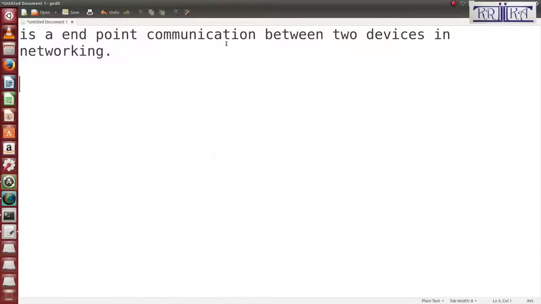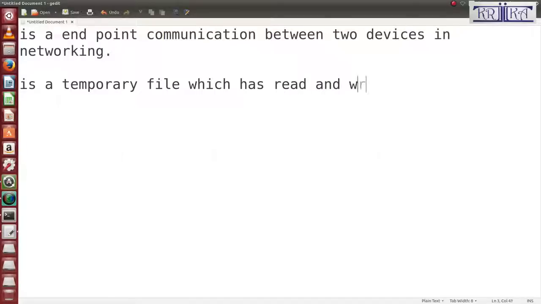Second definition is what? Socket is a file. Socket is a temporary file which has read and write operations.